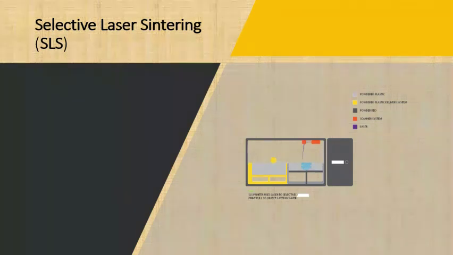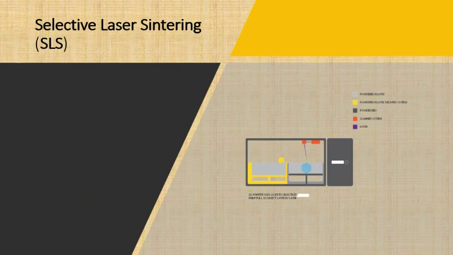And you can see selective laser sintering. Here also it is the same process with the scanner, but here you will get powder. SLS is a completely powder based 3D printer. The powder plastic will come from outside to the tank, and it will fill the tank. The scanner will move front and back to make the component given by the scanner system. The scanner system will scan the data obtained from the slice process.